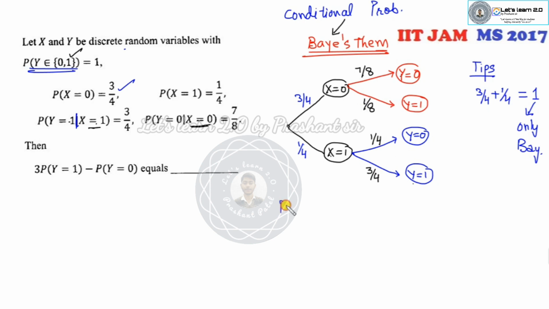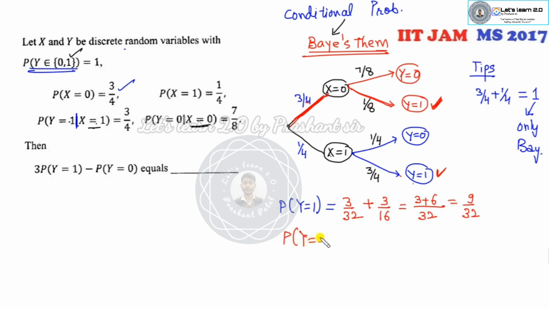Now your target is to find the probability of y equal to 1. How many ways can you reach this? This is 1, this is 2. So it means you can go from this side and this case. So what is the right answer of this? 3 over 32, and this into this plus 3 over 16. So 32 is my LCM. 3 plus 6, that is 9 over 32.